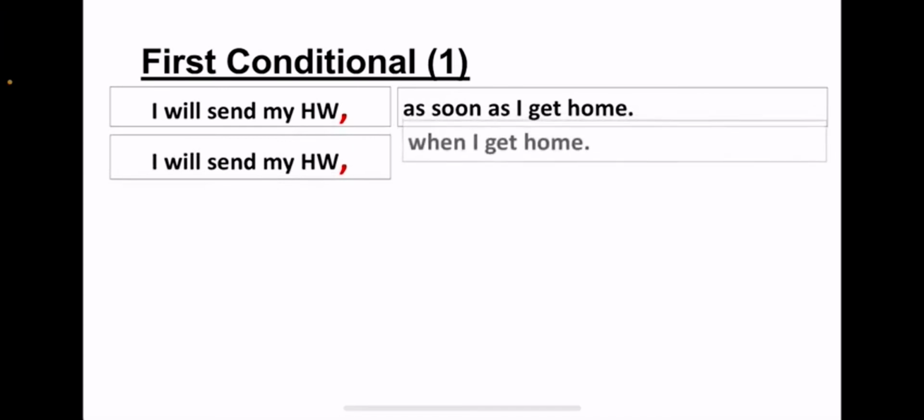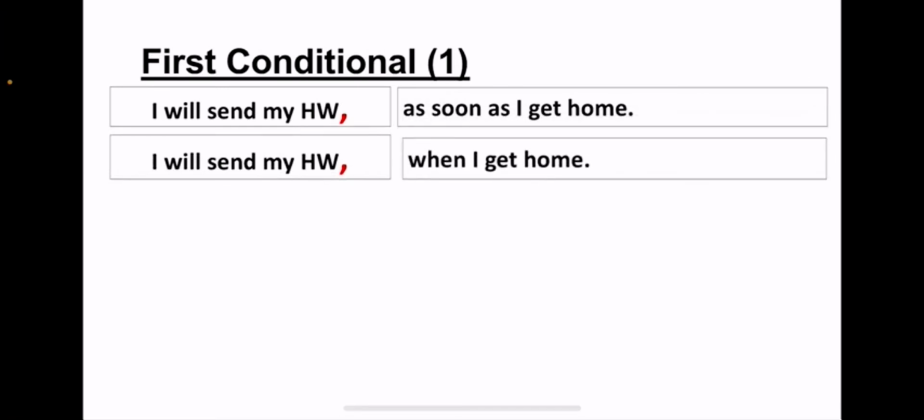And I have another example here. I will send my homework as soon as I get home. I will send my homework when I get home. So the first sentence is immediately, and the second sentence is no time indicated, so just when I get home. Now, we can change the order of the clauses. We can start with the future and then put the condition. So we can start with the result in future and then we put the condition.